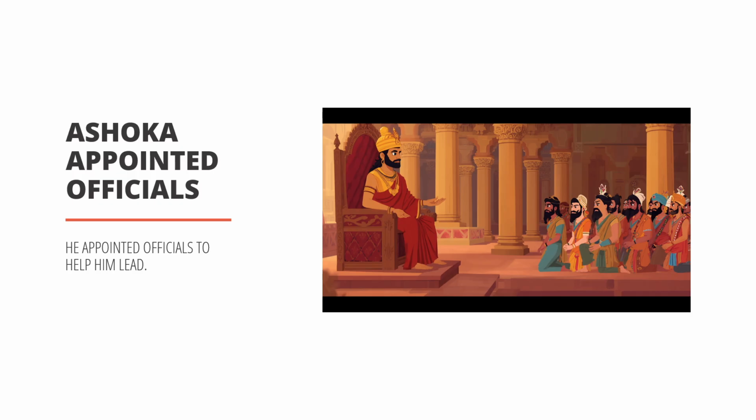So, what did Ashoka do? He appointed officials. This means he chose special people to help him rule. He gave them important jobs. He trusted them to work in different parts of his empire. These officials became his helpers and leaders.